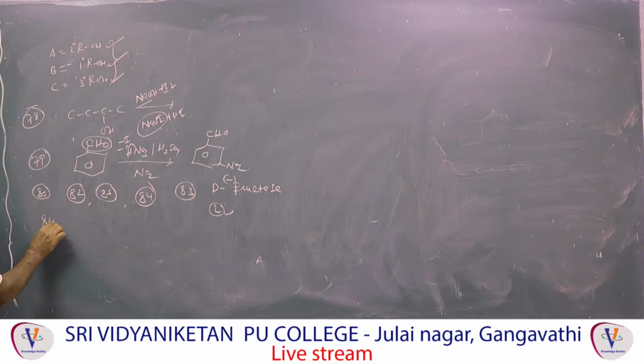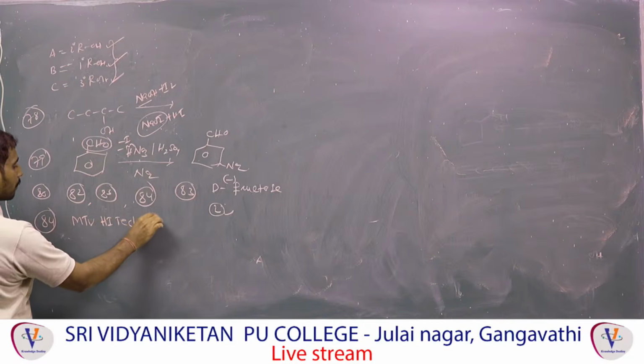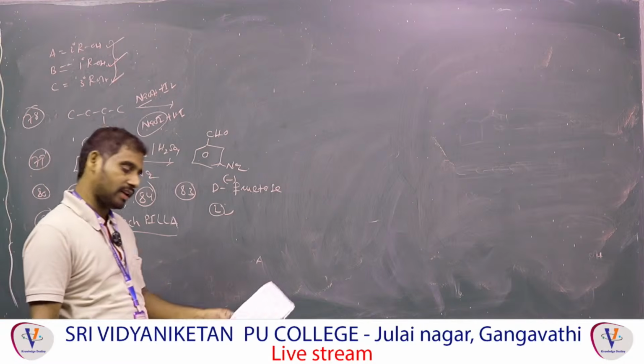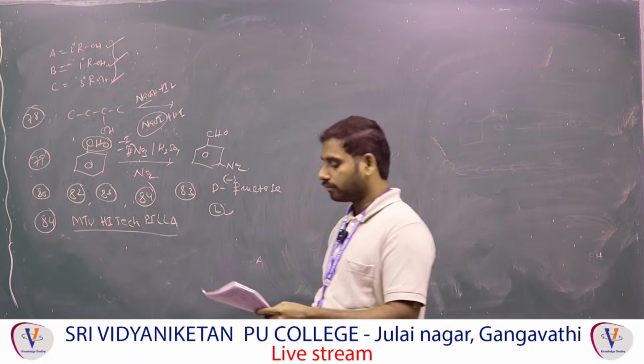84. Hint: this type of question was already given yesterday. Identify the essential amino acid. Compulsory question. Essential amino acids I will tell you: MTV, ITEC pila. This is the hint. Based on this, these are called essential amino acids. Other than these, the remaining are called non-essential amino acids. Like this, you have to identify. 85.